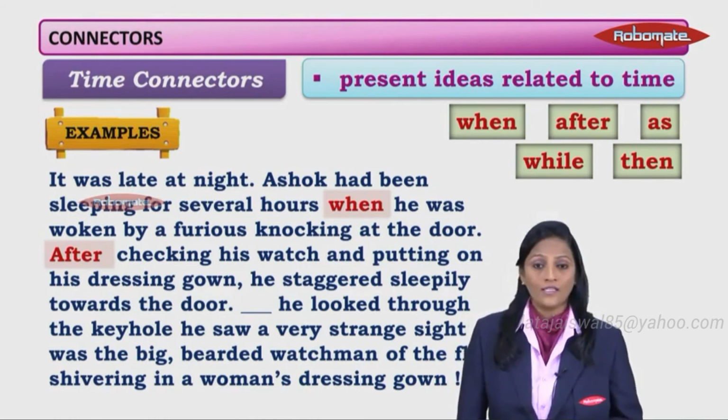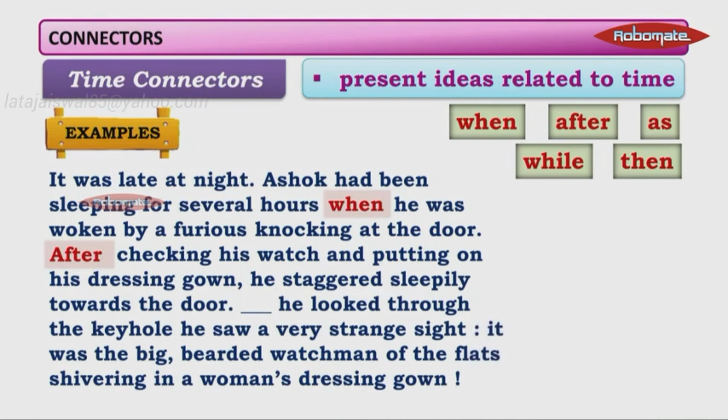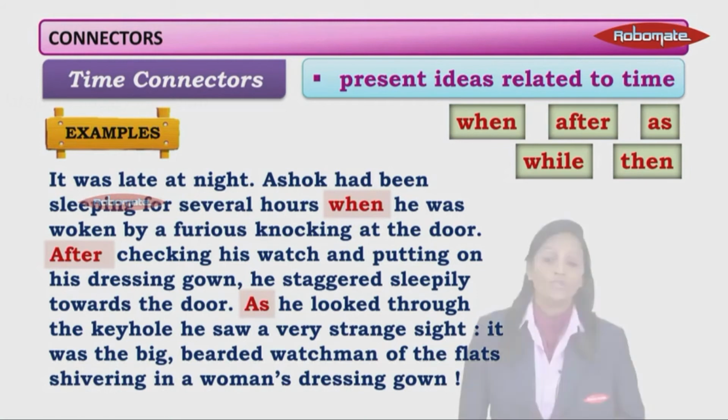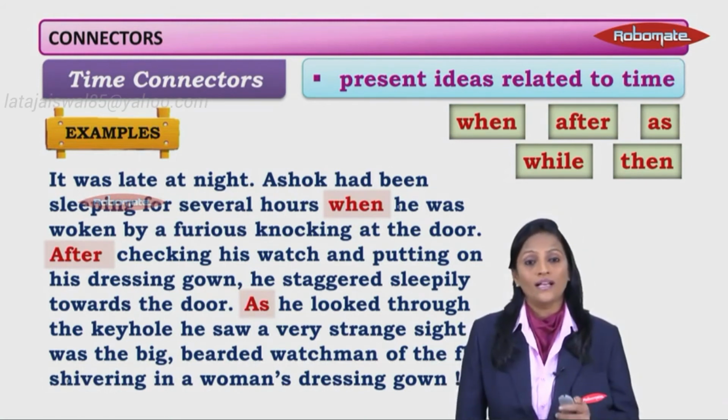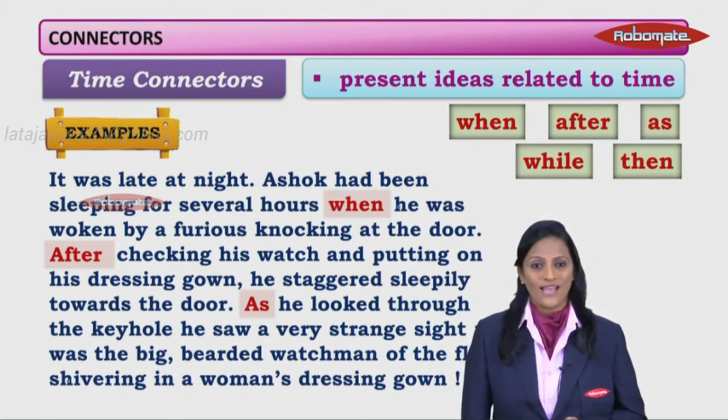And then the last part, he looked through the keyhole, he saw a very strange sight. Now here it means at the same time he was doing both the actions, or rather after looking through the keyhole he saw something strange. So you will write, as he looked through the keyhole, he saw a very strange sight. It was the big bearded watchman of the flats shivering in a woman's dressing gown. So this is how we use connectors related to time.